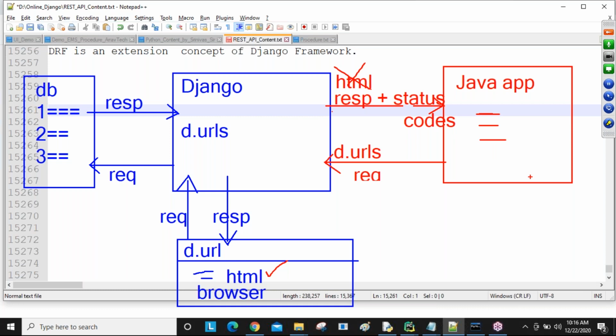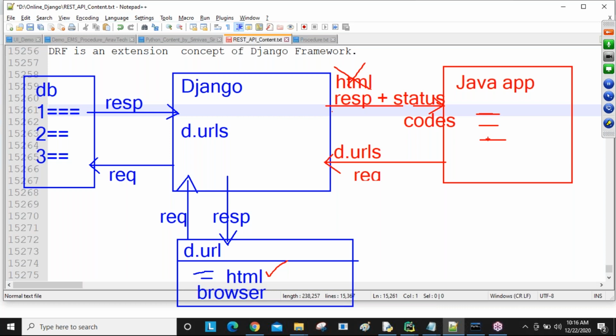Java can display HTML in its application, but when receiving a response in the form of HTML, Java is not understanding it. Not only Java, but .NET, PHP or any other applications. When we are taking the request and giving the response, it should not be HTML, guys. The response should always be in JSON format only. But Django returns HTML. That's why HTML is not understood by Java, and then obviously we get an error. App-to-app communication is not possible using the Django URLs.